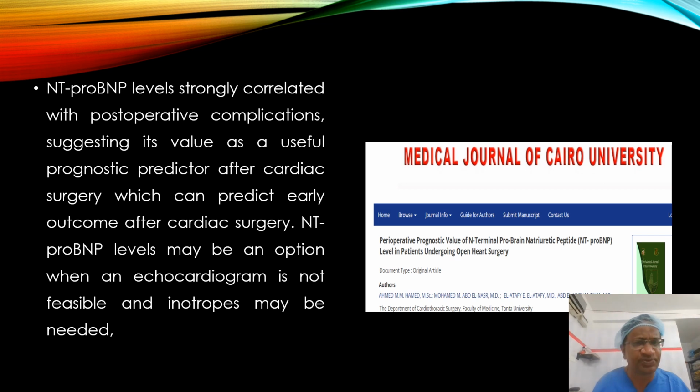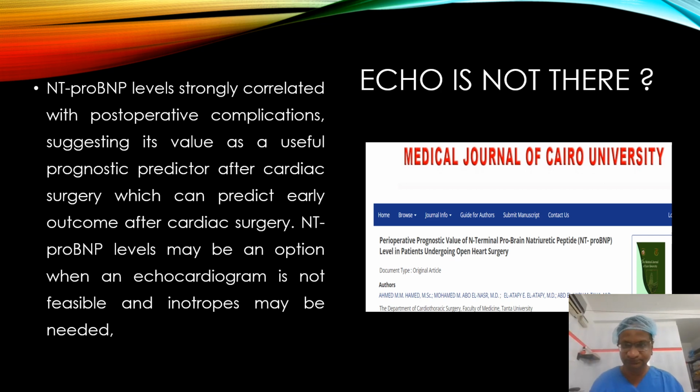It is strongly correlated with postoperative complications and early outcome after cardiac surgeries, especially when you don't have an echo available. Urgently, the echo technician is not present or there is some machine problem. Now you take an NT-proBNP level and see, then you can decide on your inotropes. Inotropes may be needed because your NT-proBNP is high.